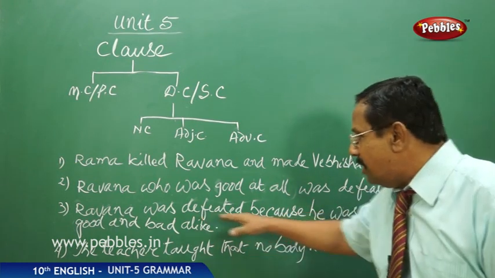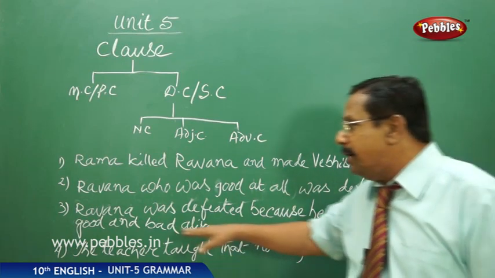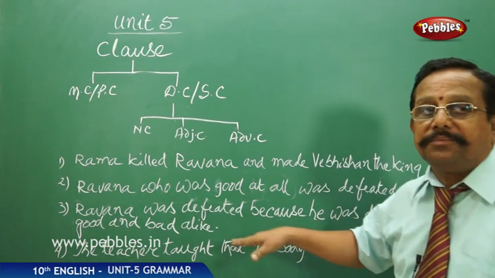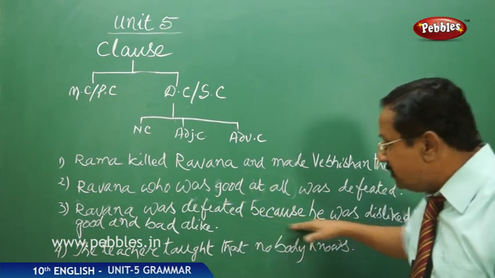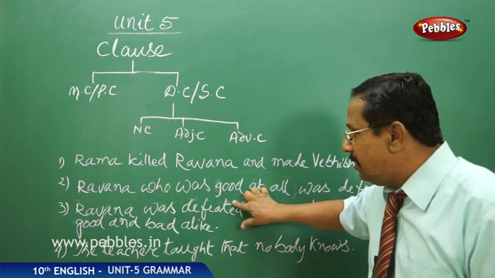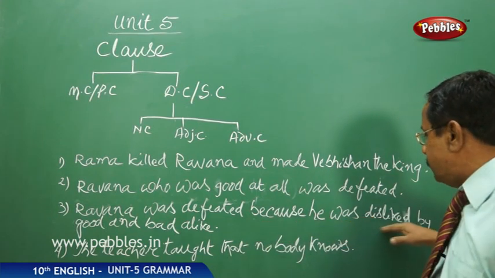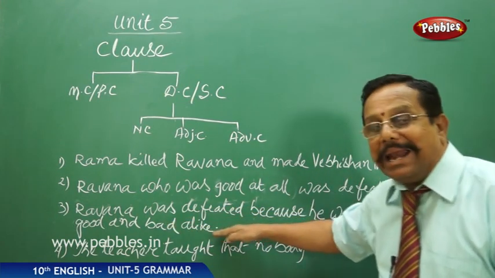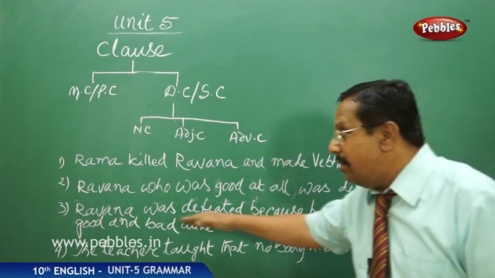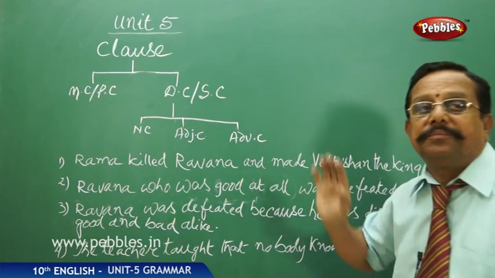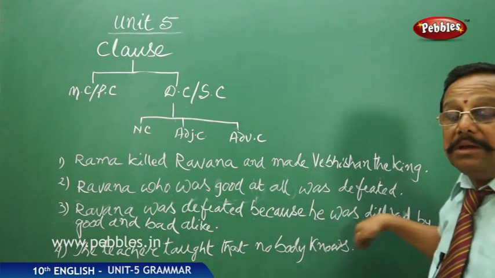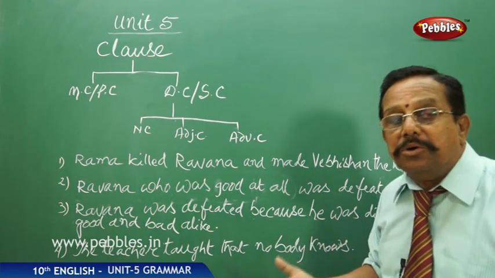It is not dependent on "because he was disliked by good and bad alike." But this part of the sentence is dependent on that part. "Because he was disliked by good and bad alike" definitely has a bearing on "Ravana was defeated." If that is not there, the remaining part of the sentence may not stand good.